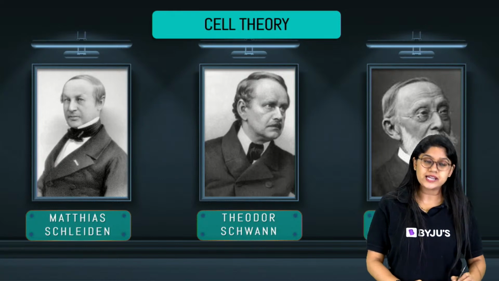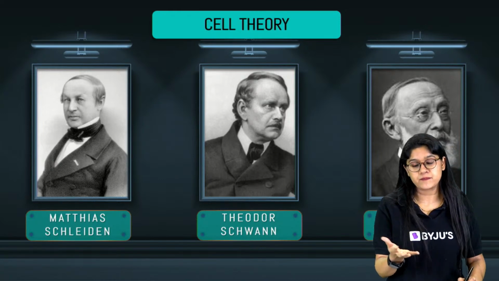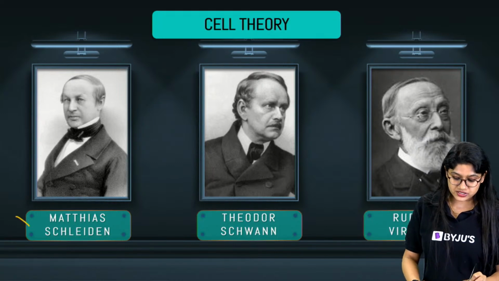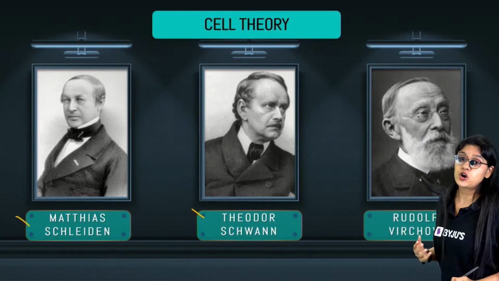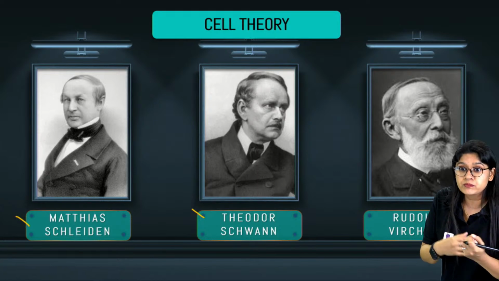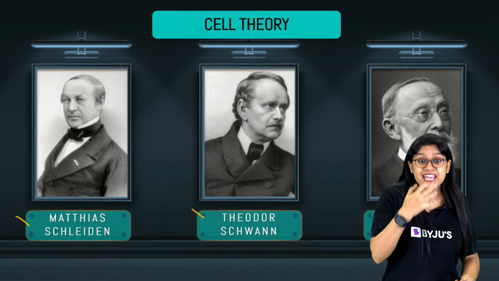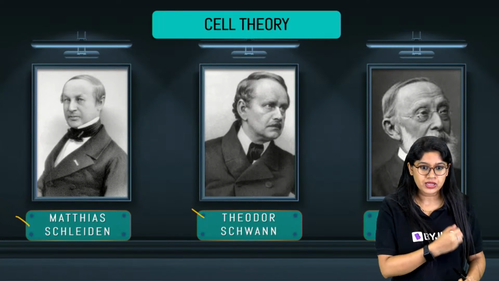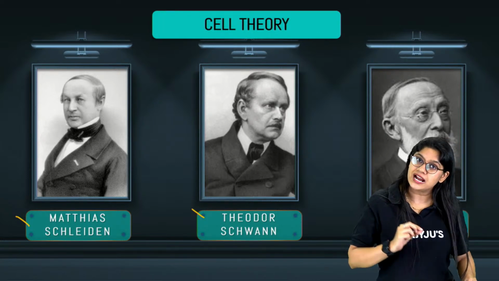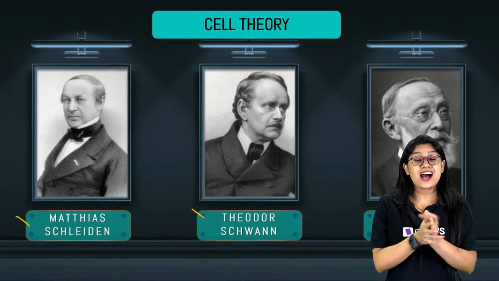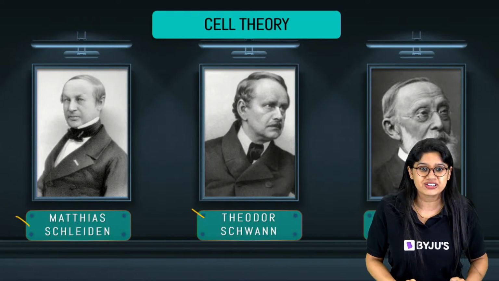The first cell theory involved two scientists, Schleiden and Schwann. Later there was some modification, and Rudolph Virchow suggested that cells arise from pre-existing cells. And Schleiden and Schwann mentioned that all living organisms are made up of cells, and cells are the structural and fundamental unit of life.